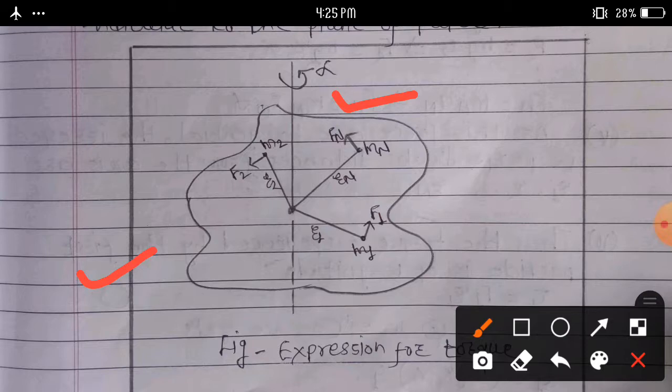Let us consider the object to be consisting of n particles of masses m1, m2 up to mn at respective perpendicular distances r1, r2, rn from the axis of rotation.